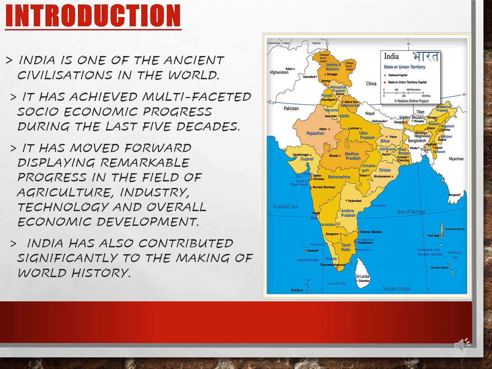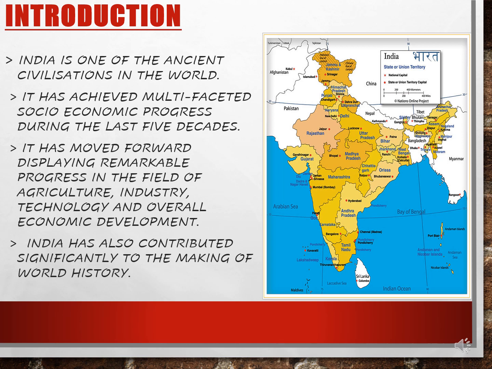The third point says it has moved forward, displaying remarkable progress in the field of agriculture, industry, technology, and overall economic development. The third point correlates with the word of the second point, multifaceted. So, our country has remarkably grown in agriculture, industry, technology, and overall economic development.